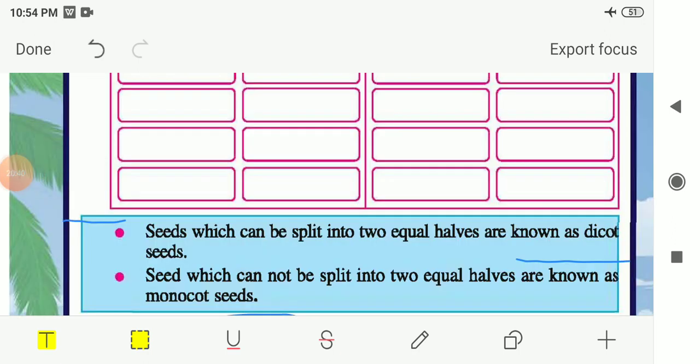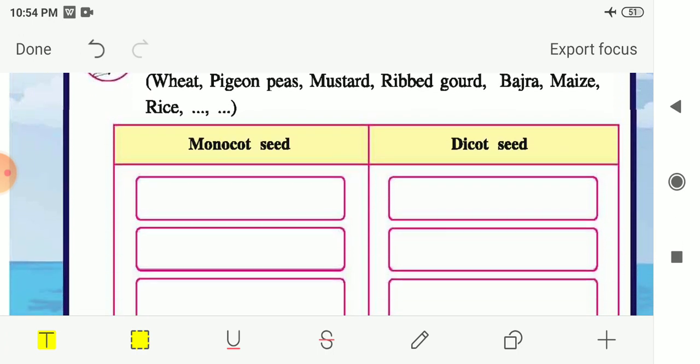So these are the two different types of seeds, that is dicot seeds and monocot seeds. We had seen earlier three different kinds of seeds, that is pulses, cereals and oil seeds. Rather than that, these are the main two categories of seeds, that is dicot seeds and monocot seeds. All these seeds are classified or categorized in these two kinds of seeds, that is dicot seeds and monocot seeds. Now the classification in the next table is given to you.